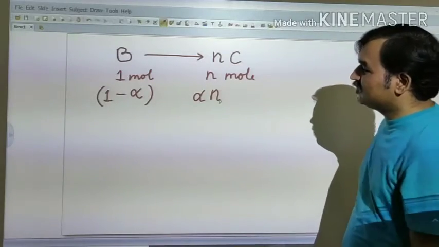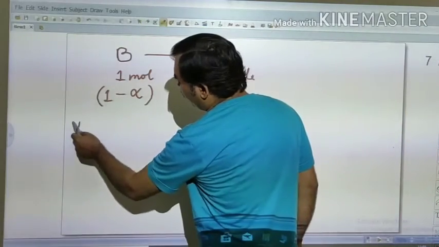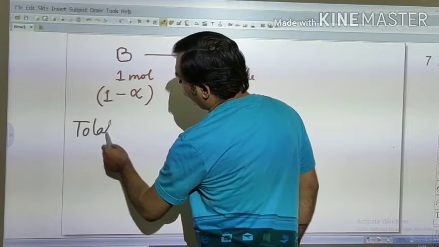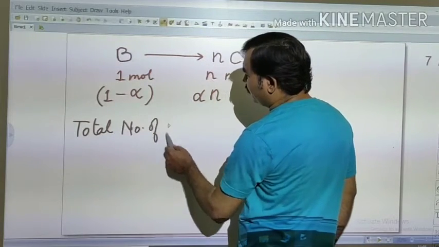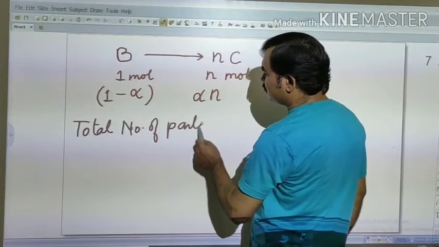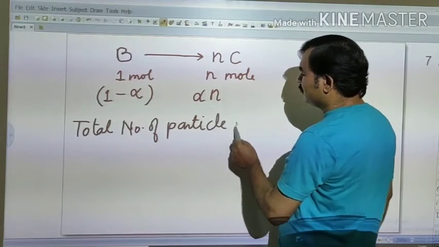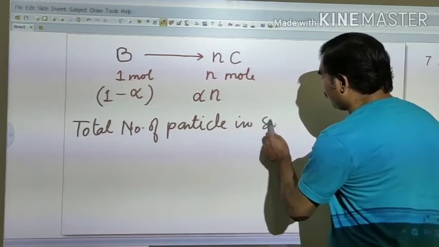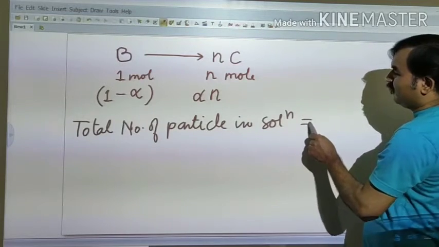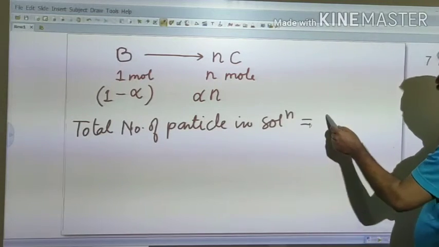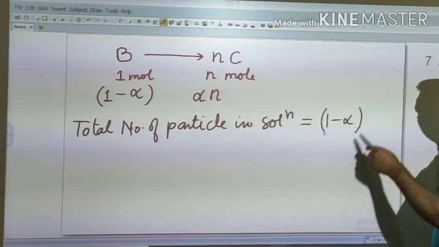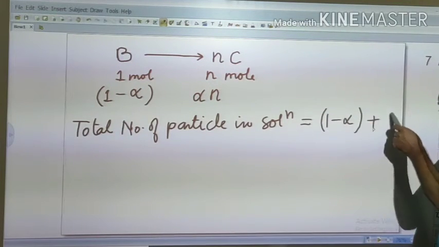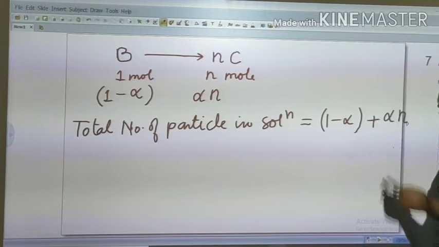So in this case, the total number of particles in solution will be equal to 1 minus alpha, meaning particles on that side, plus particles on this side, alpha into n.